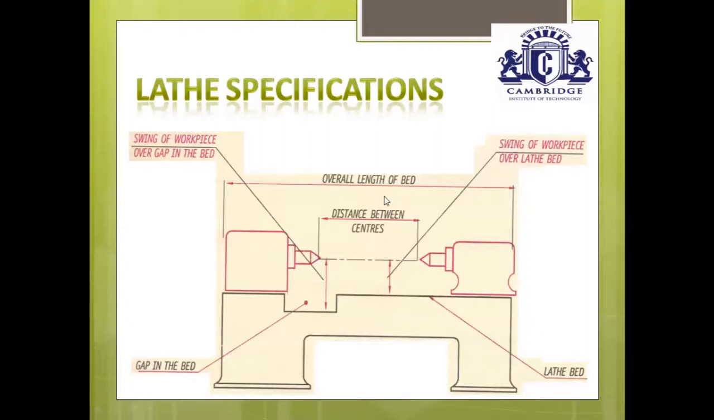The last important specification is the overall length of the bed. This mainly represents the total length of the lathe machine. I hope it's clear to you.